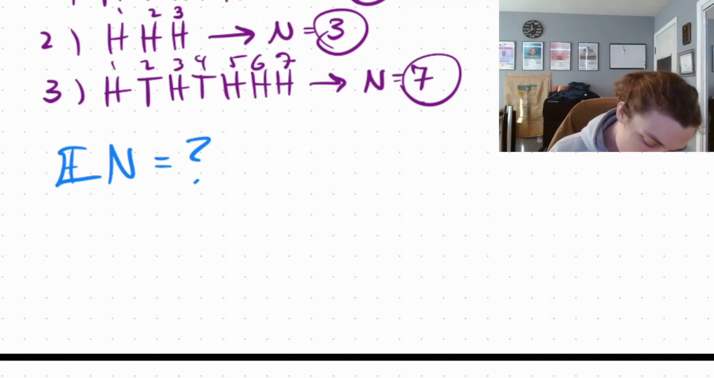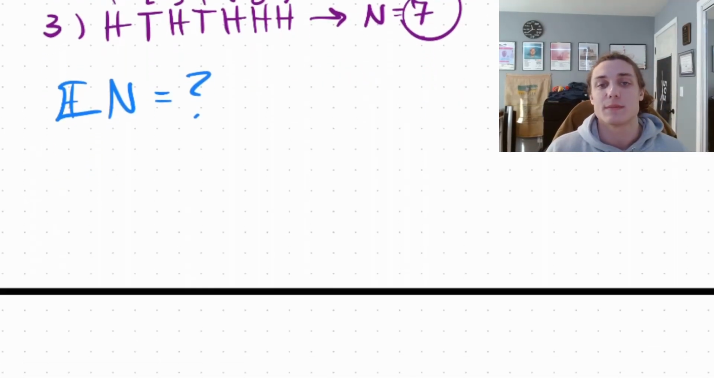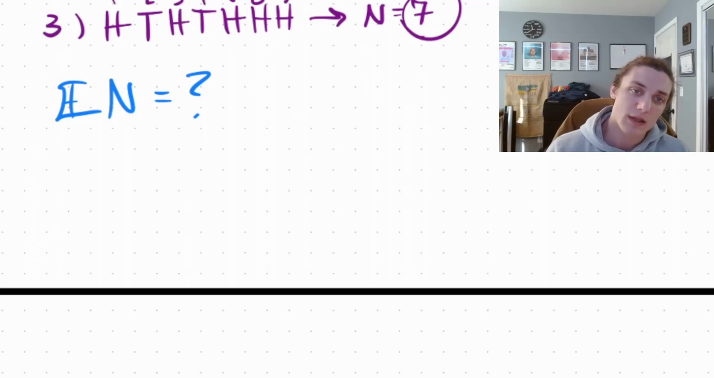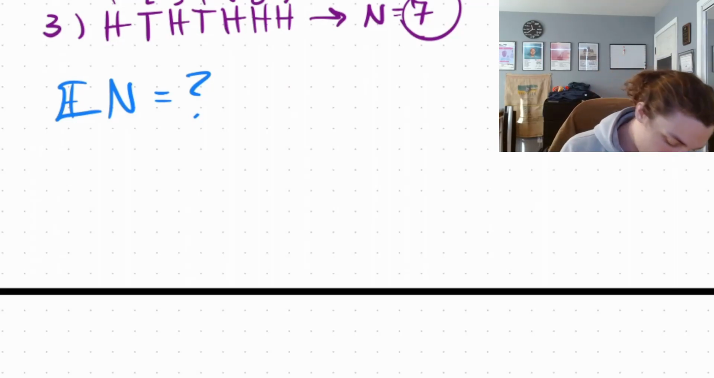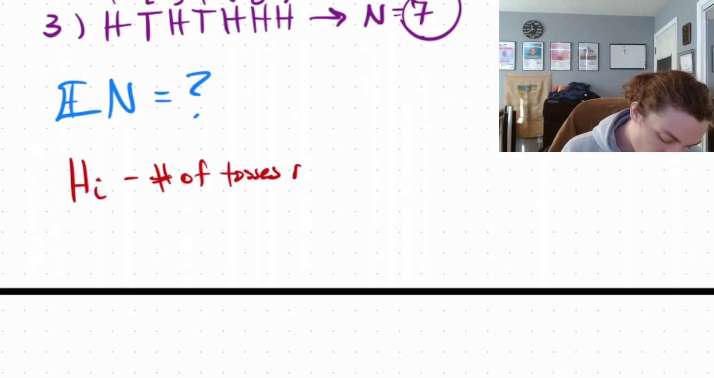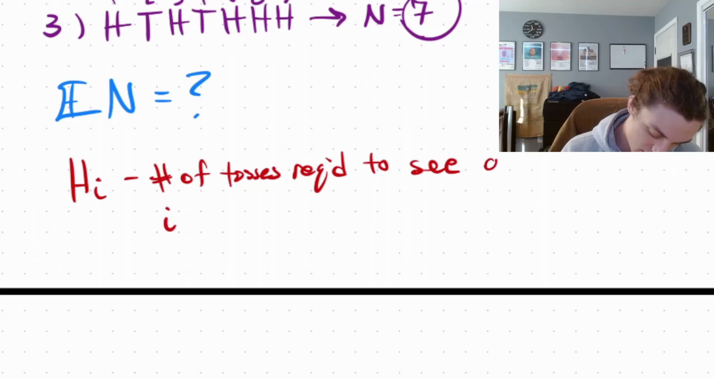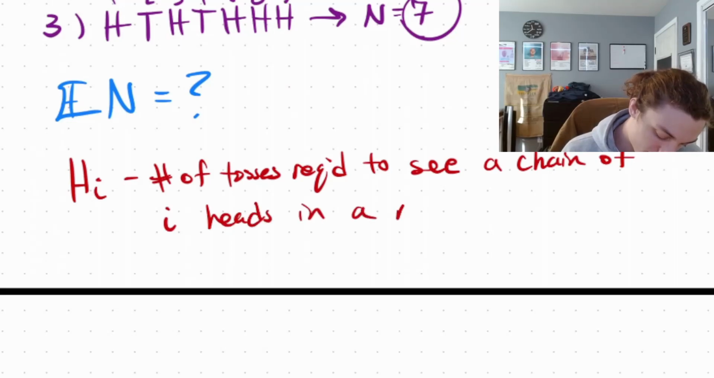All right? So to get started, I'm going to define something that's something like a state space. I'm going to call it h sub i. I'm going to say h sub i is the number of tosses required to see a chain of i heads in a row.